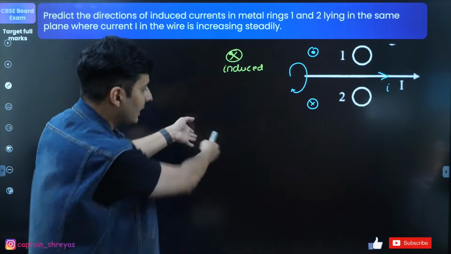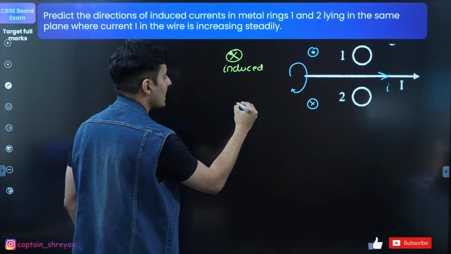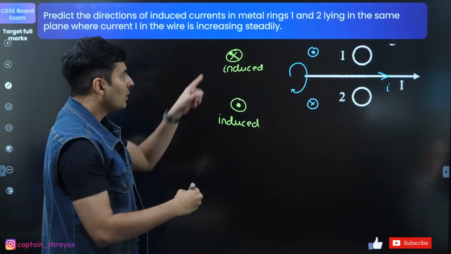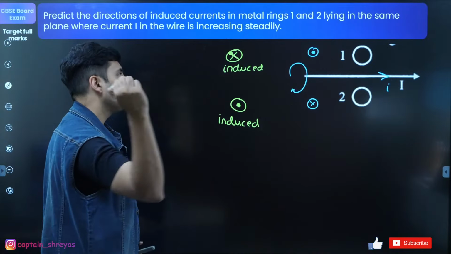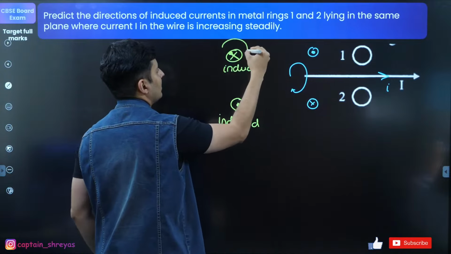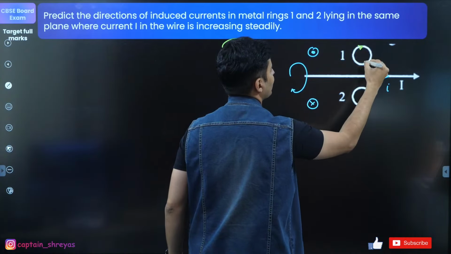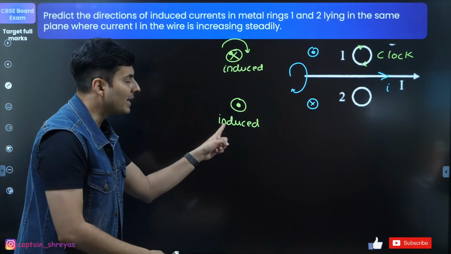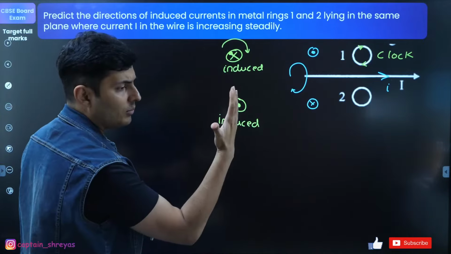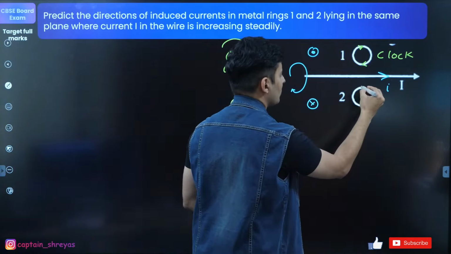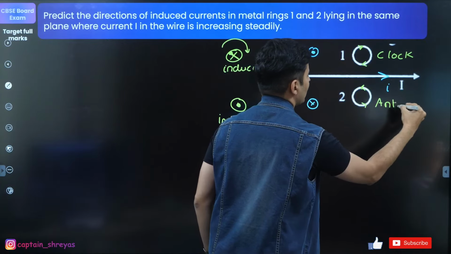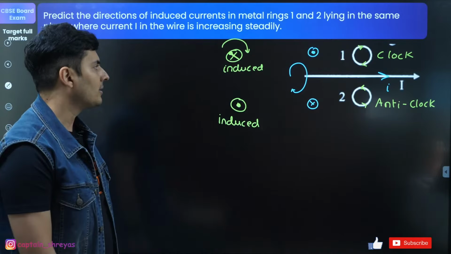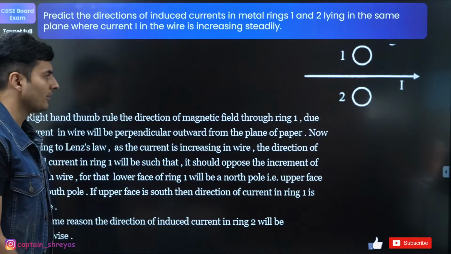And here also it is increasing here. To oppose it, it will create an induced field in this direction. In order to create induced field in inward direction, this should be clockwise. So current here will be clockwise. Everybody gets this. In the second one, to create an induced field towards you, hold the thumb towards you, the fingers curl this way. So that will be basically anti-clockwise. See if this makes sense. Exactly. That should be the answer. Yep. Clockwise and anti-clockwise. Perfect.